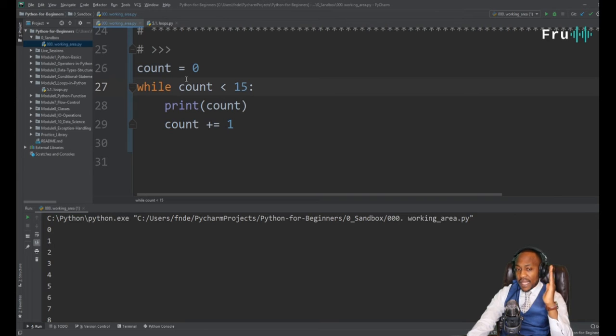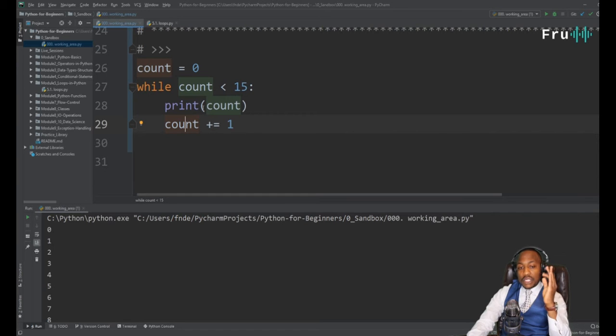So if that value, we start from 0, is 0 less than 15? Yes, 0 is less than 15. So go ahead and print 0. Now we increment. So 0 plus 1 is what? 1. Now we go back to our while statement and say, all right, 1. Is 1 less than 15? Yes. Go ahead and print 1. Now we increment to 2. Now we go back again, right? So it's going to keep doing whatever we have in the while statement until that condition is broken.